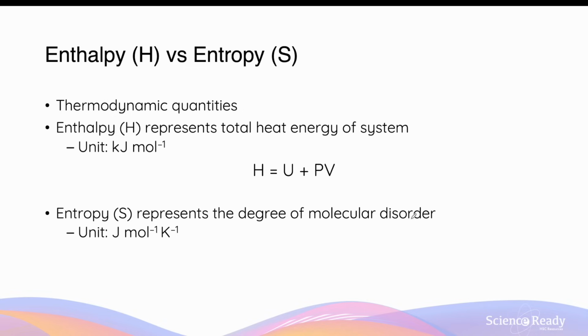So looking at the system as a whole, what is the net effect of the individual atoms and molecules and how they move around? How do they contribute to how disorganized or how chaotic the system looks? So this is again describing a macroscopic property of a system. In contrast to kilojoules per mole, the unit for entropy is usually joules per mole and also per Kelvin. The per Kelvin here is a key unit that distinguishes entropy from enthalpy.